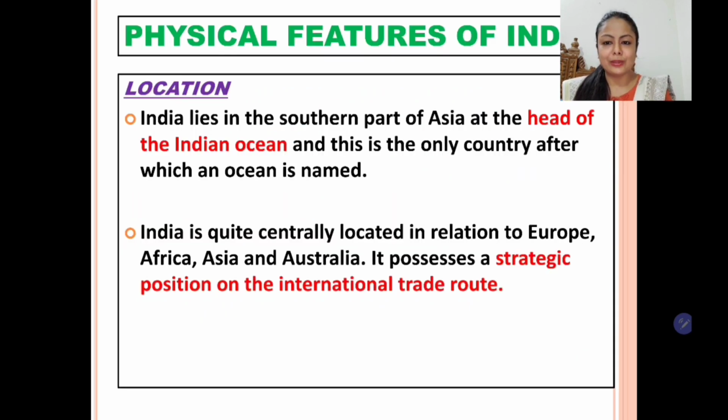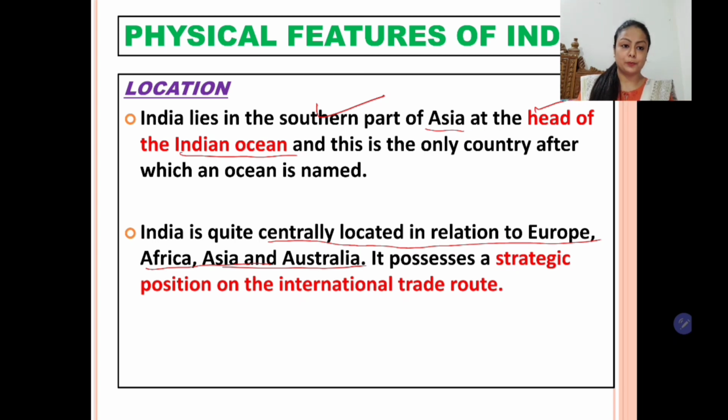So India is located in the southern part of Asia at the head of the Indian Ocean, and is the only country after which an ocean is named. The Indian Ocean is named after the subcontinent. India is quite centrally located in relation to Europe, Africa, Asia and Australia. So it possesses a strategic position in the international trade route.